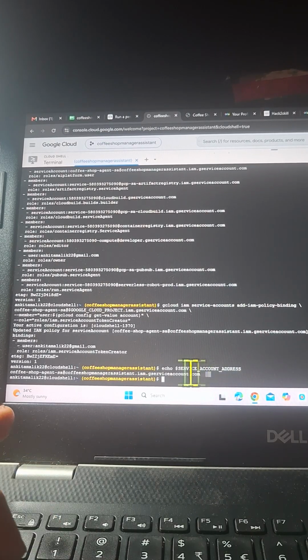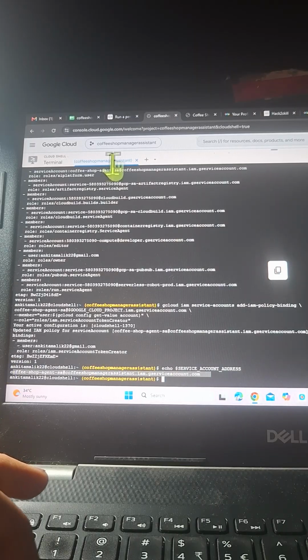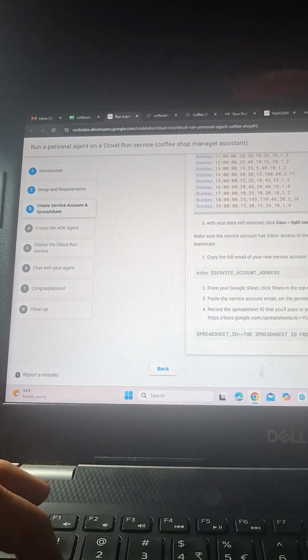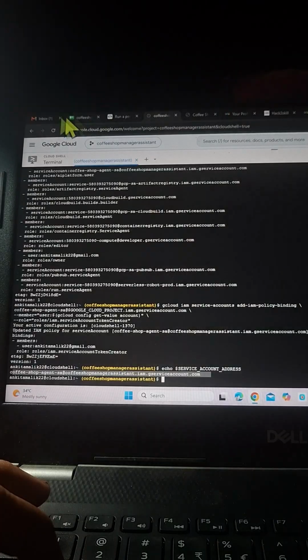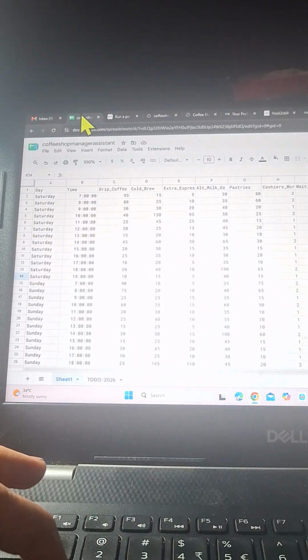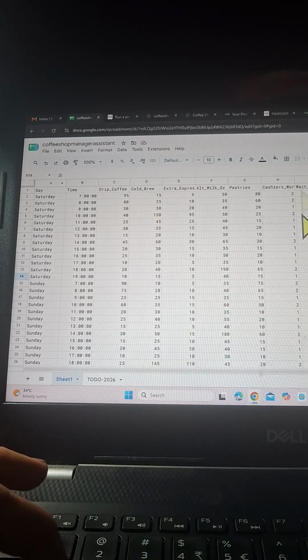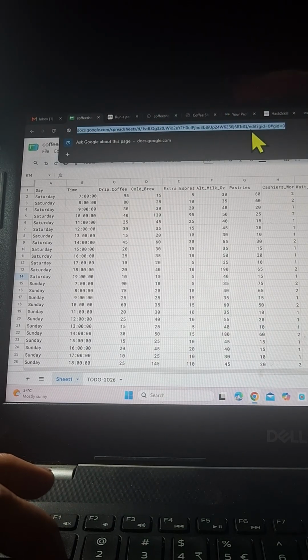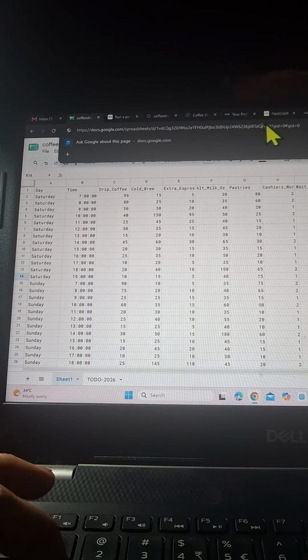So it has printed me. You can copy this and add it there. Make sense, right? Next, spreadsheet ID. So spreadsheet ID is nothing but the ID of the spreadsheet you have opened inside your Google Workspace. So basically this is the ID which we have. So we are going to store this value inside a variable again.